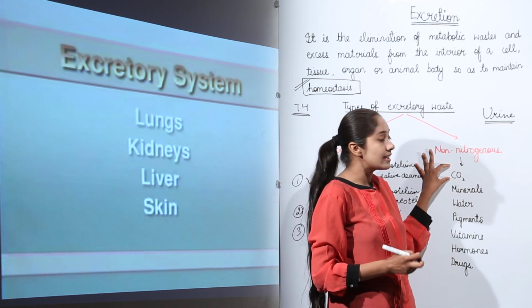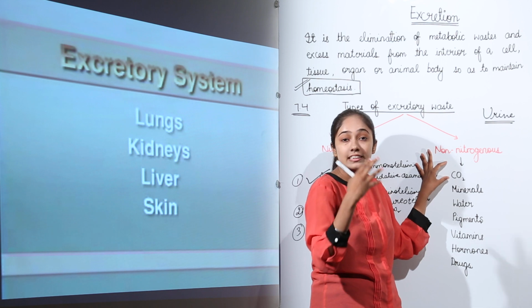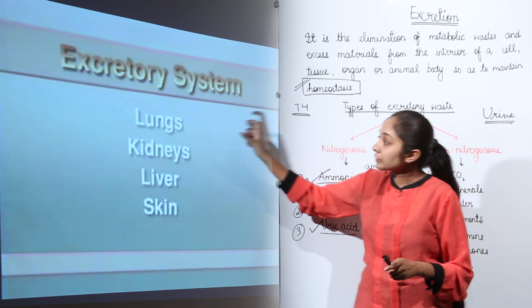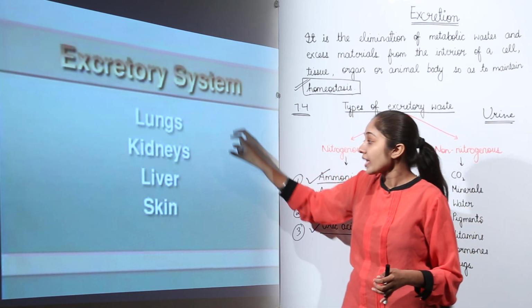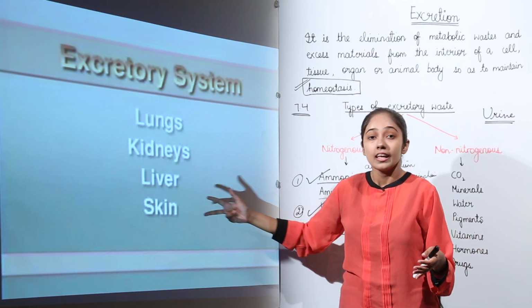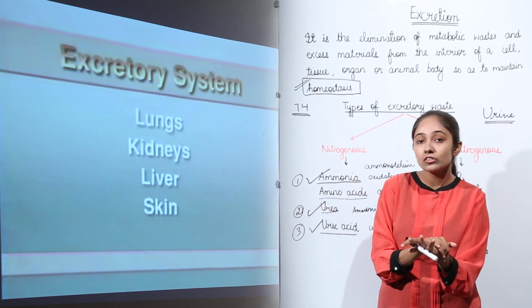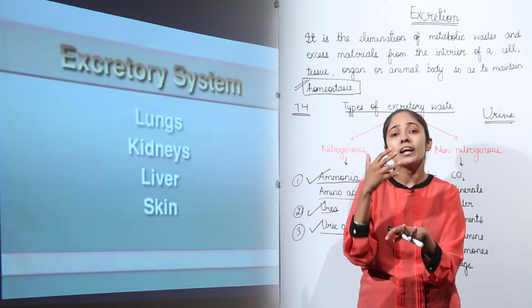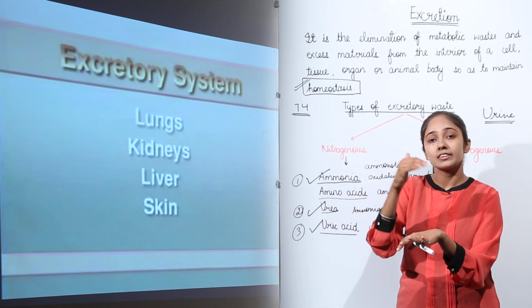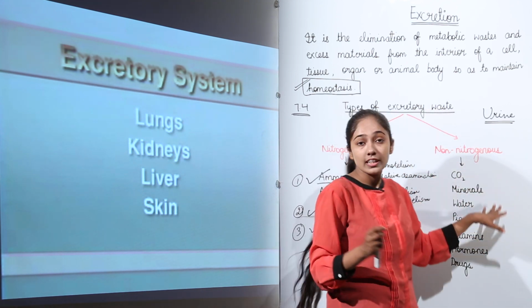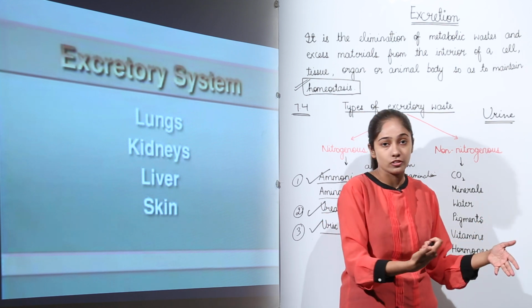And carbon dioxide is exhaled, through the process that takes place in the lungs, right. And if we talk about the skin, I told you we have sweat glands on the skin, so the sweat glands or the oil glands secrete these waste products directly. So this is how the accessory organs also participate in excretion, right.